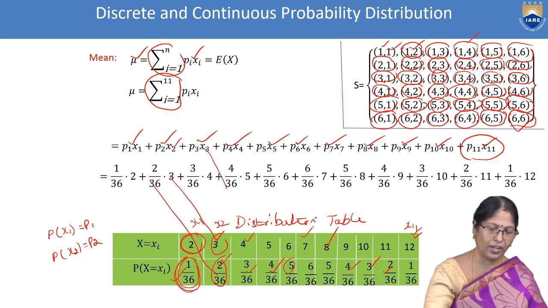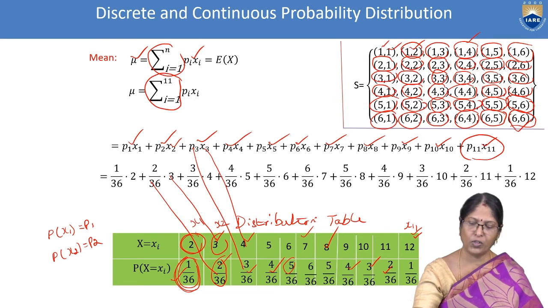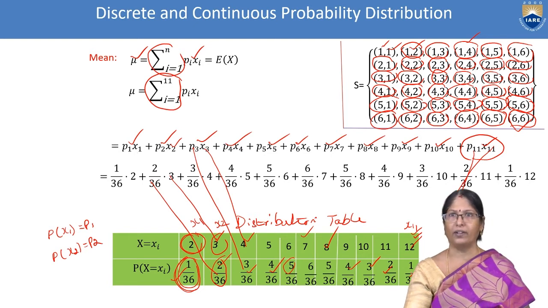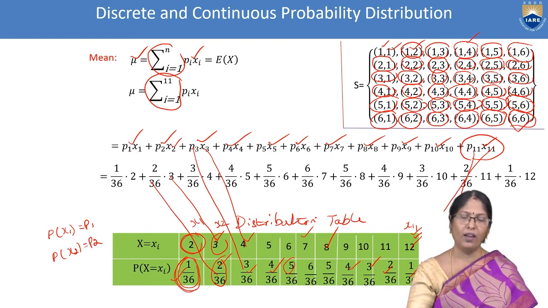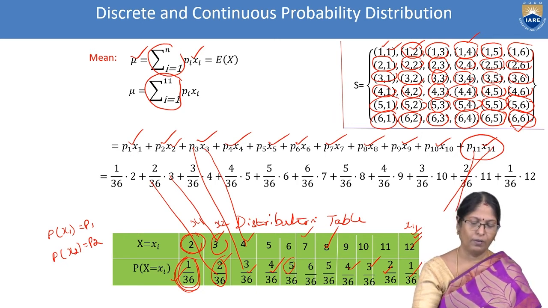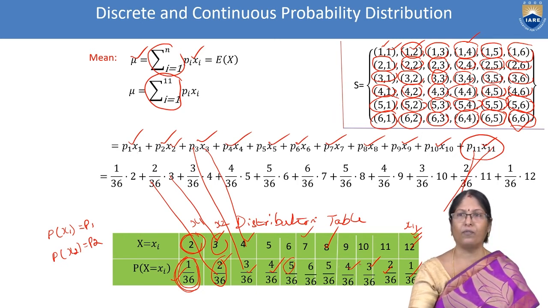Similarly, x3 is 4, and P3 is 3 by 36. The last one, x11 is 12, and P11 is 1 by 36. In a similar way, all the values are substituted. Looking at the table, we picked the values from the table.